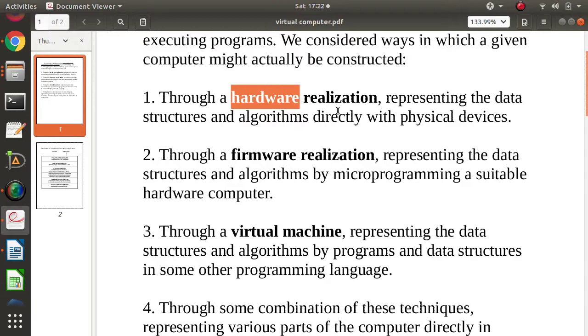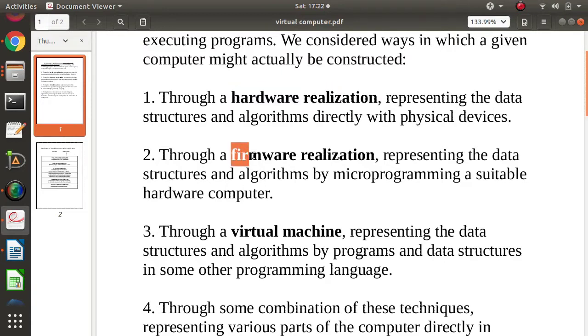In that processor we have registers, and we use the arithmetic and logic unit and control unit, and some instructions are executed there. So if we implement the computer using these hardware devices, and storage through registers, then this is called hardware realization.